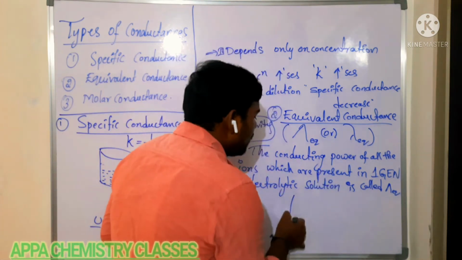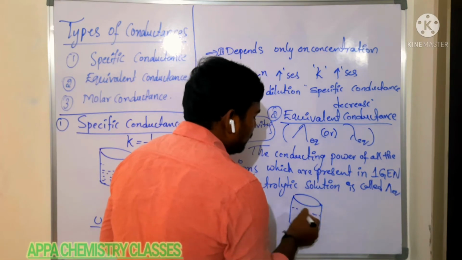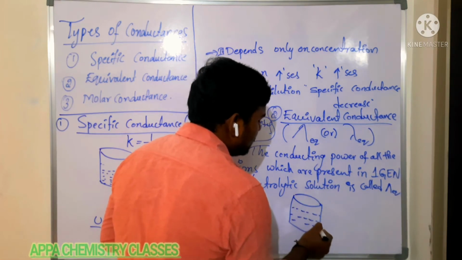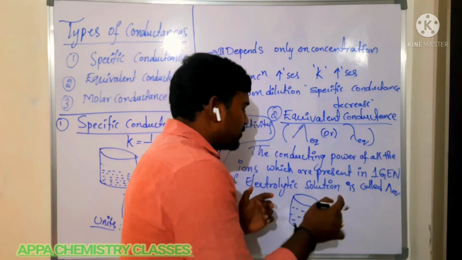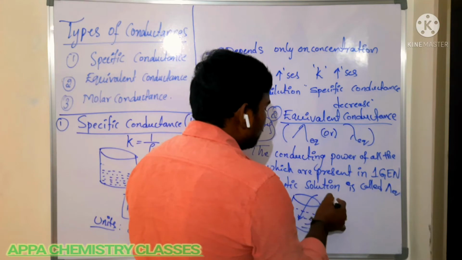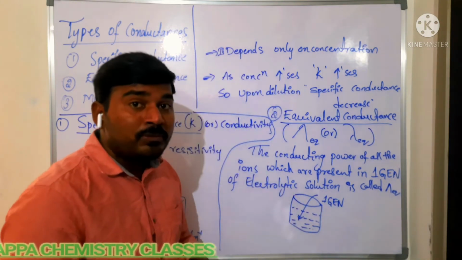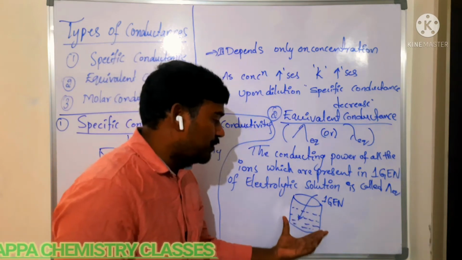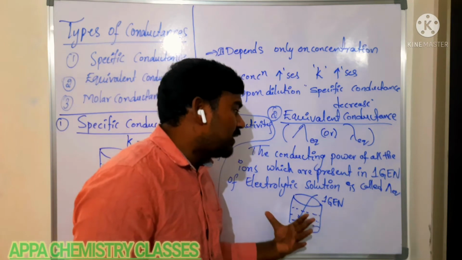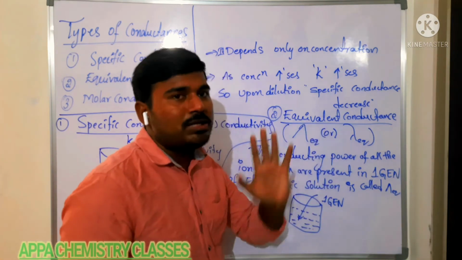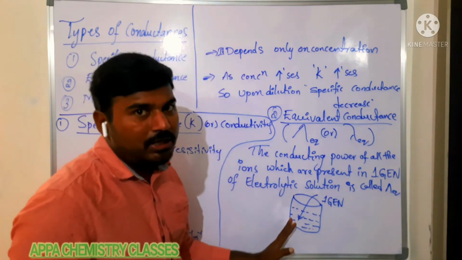Say for example, you dissolve 1 gram equivalent of electrolyte in water, in a specific volume of solution. Whatever the volume may be, you add 1 gram equivalent of solute to this volume. Then the conductance of whatever ions are produced in this electrolytic solution is said to be equivalent conductance. Is that clear? So that is what we call equivalent conductance.